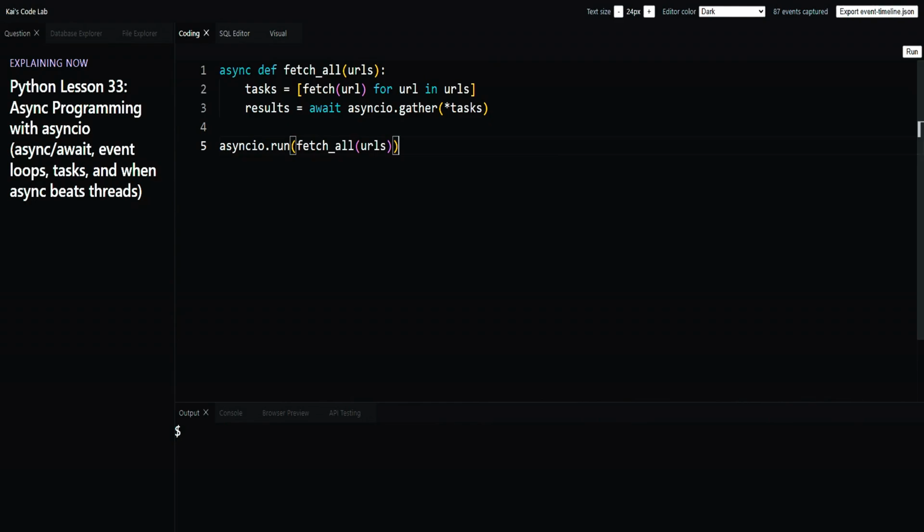Now, back to that guess. If one request times out, gather raises that exception right away. But it does not cancel the other 99. They keep running in the background unless you cancel them yourself. Want failures collected instead of raised? Pass return_exceptions=True and gather hands you the exception objects alongside the successful results.